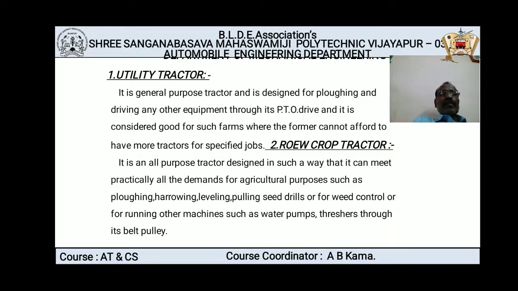It is a general purpose tractor and is designed for plowing and driving any other equipment through its PTO drive, and it is considered good for such farms where the farmer cannot afford to have more tractors for specified jobs. So in agriculture or in a field, there are many kinds of jobs to carry out. For each specified job, we cannot afford a particular specified tractor. Now a utility tractor is such a tractor where we can do all kinds of specified jobs with only one tractor. Such tractors are called utility tractors.